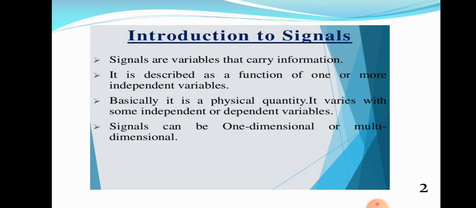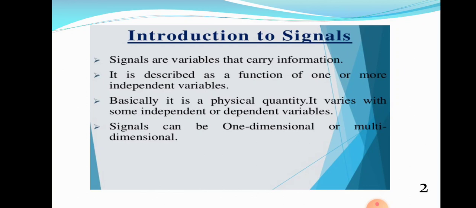Anything that carries information is known as a signal. A signal is a physical quantity that varies with time, space, or any other independent variable. Signals are of different types: one-dimensional signal, two-dimensional signal, three-dimensional signal, etc. Or in other words, we can broadly classify signals into one-dimensional signals or multi-dimensional signals.